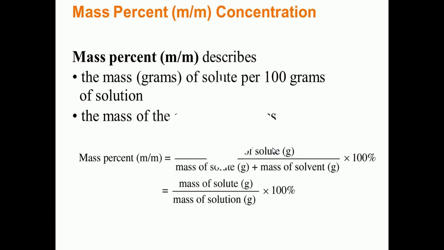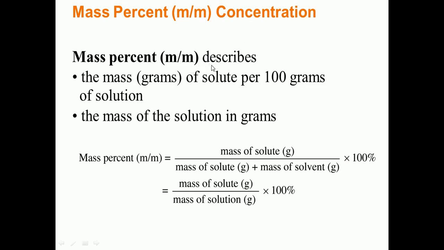So there are various ways of expressing the concentration of solution, but here we will learn only 3 methods. First method is mass by mass percentage. You can see in the slide, mass m by m. That means mass by mass percentage of a solution.